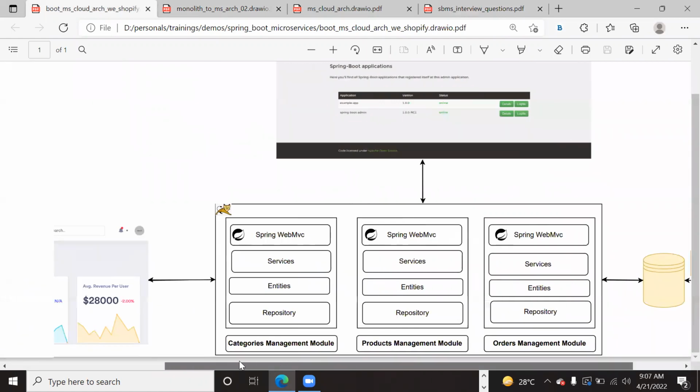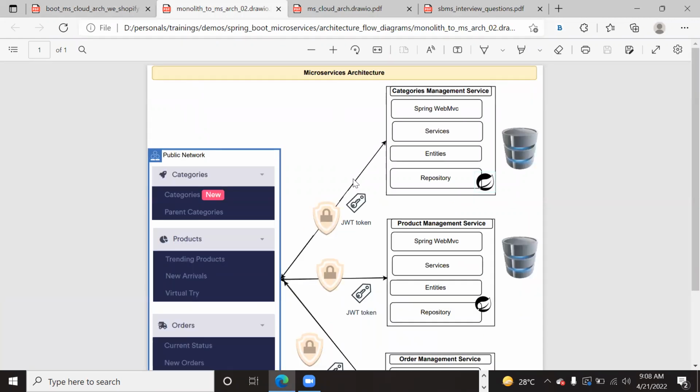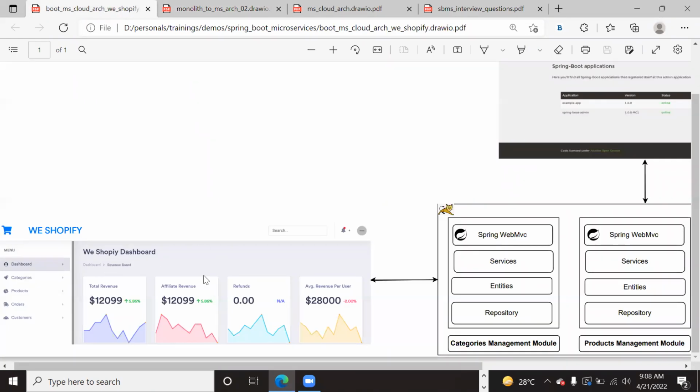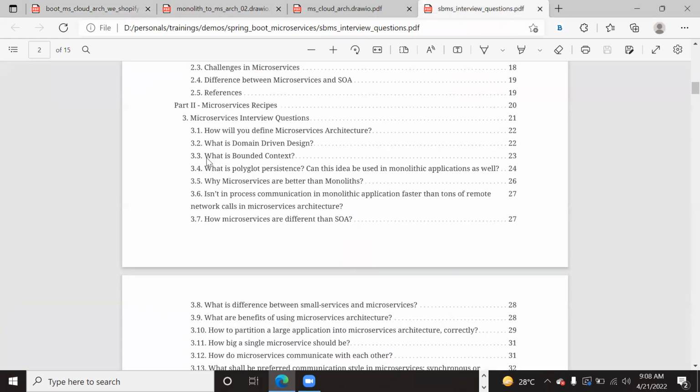Here in this Spring Boot microservices session, you will develop this monolithic application with your own hands, and later you will convert this into a microservices architecture. That means you definitely can see the pitfalls in the monolithic architecture, right? Before going to the microservices, that's where you can justify more for this question: why microservices are better than the monoliths?